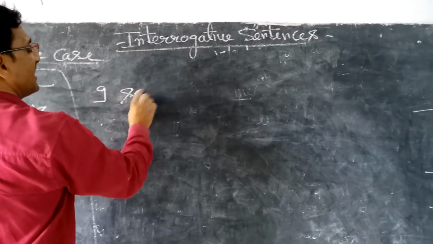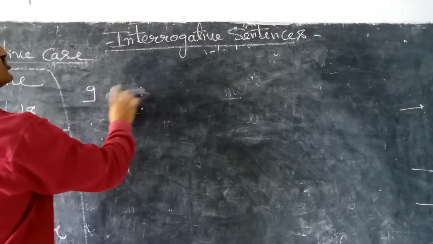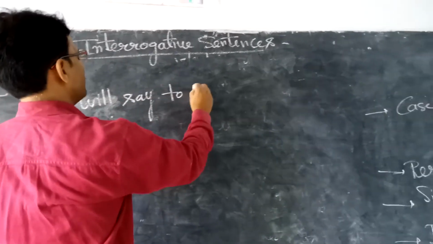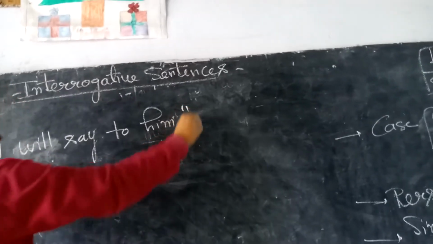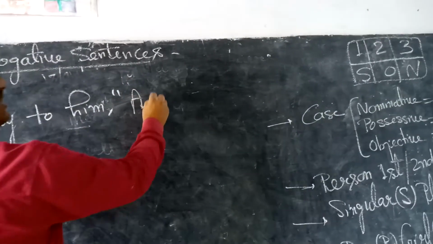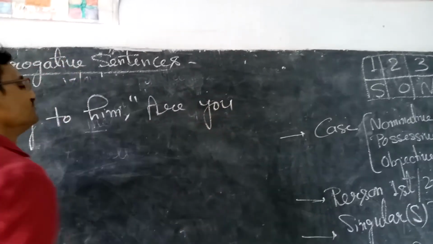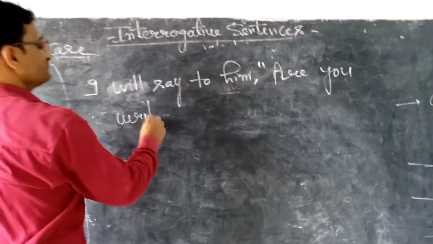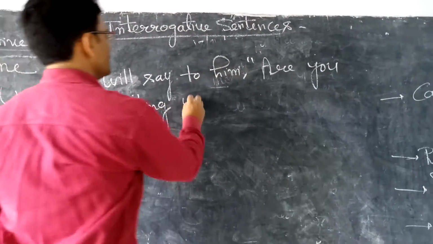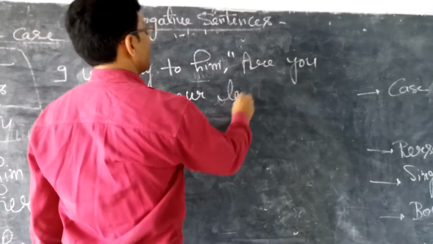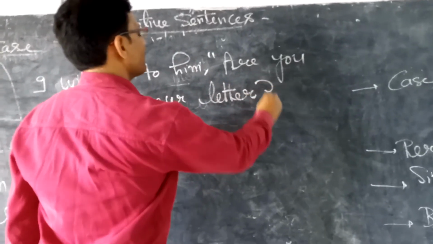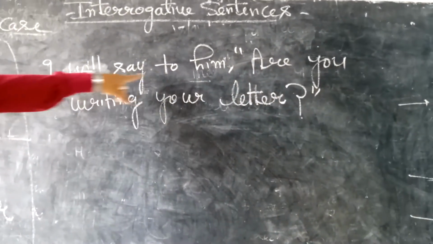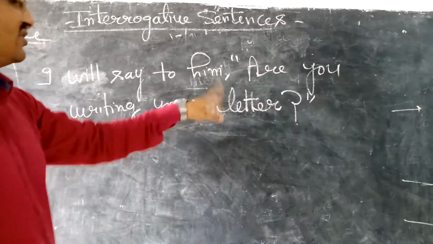I say, okay, in future this time we will write: I will say to him, "Are you writing your letter?" Question mark, inverted commas closed. I will say to him, are you writing your letter?